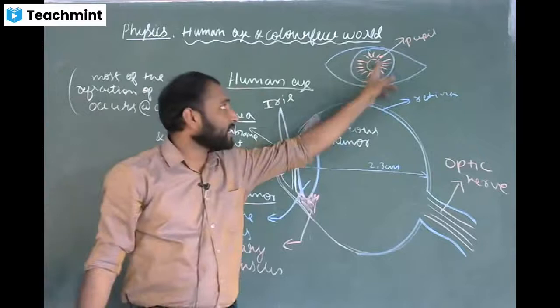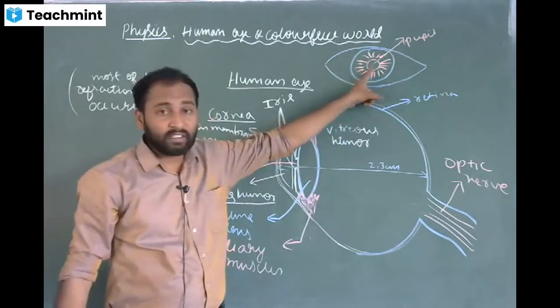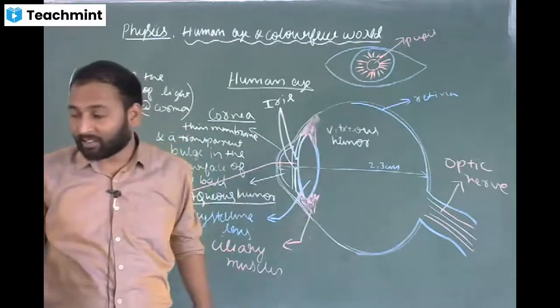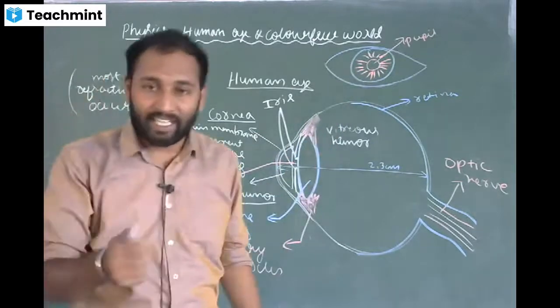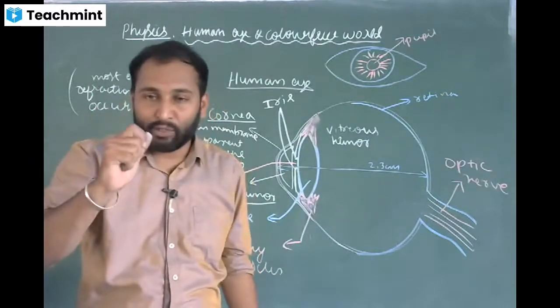So the iris is a dark muscular diaphragm which maintains the size of the pupil. So how does it maintain the size of the pupil? Okay, you take the torch and try to see the torch.